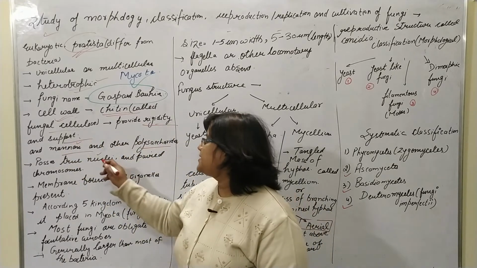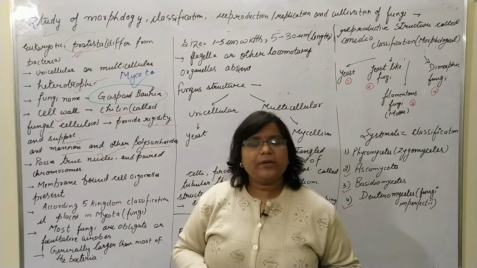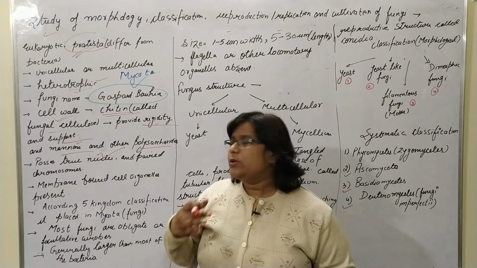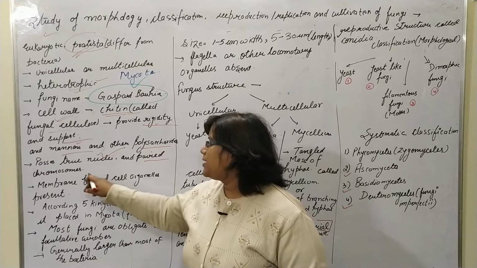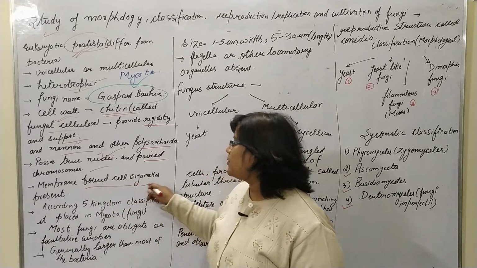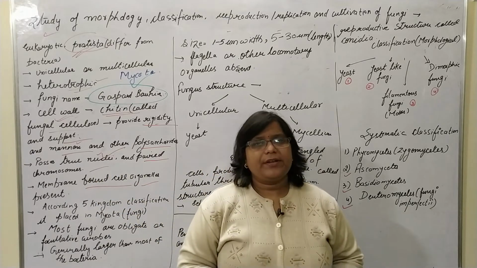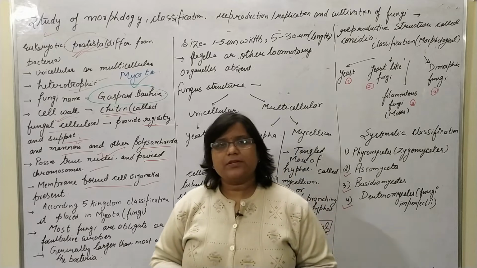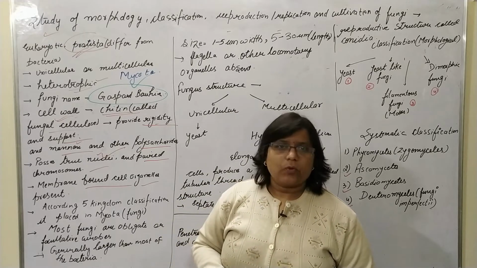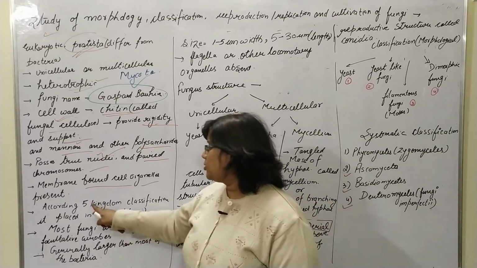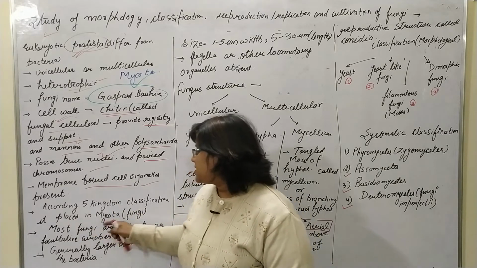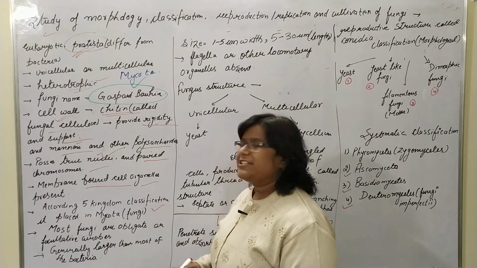Basically, it possesses true nuclei because the eukaryotic system carries a true nucleus and has paired chromosomes. It has membrane bound cell organelles like mitochondria, endoplasmic reticulum, vacuoles, Golgi apparatus and so on. According to the 5 kingdom classification, it is placed in the Mycota or fungi group.